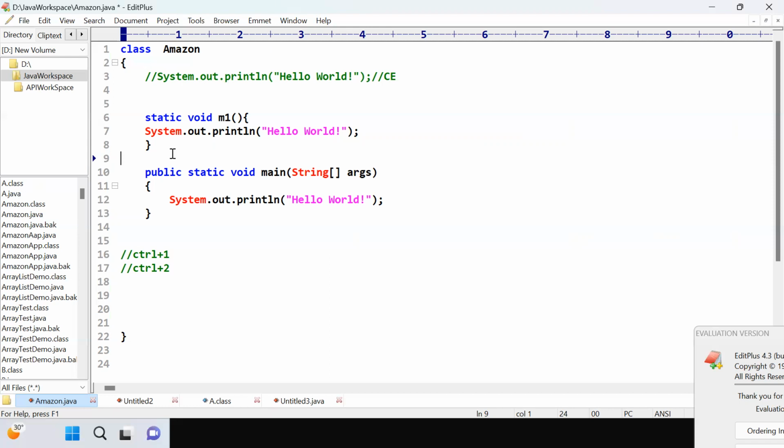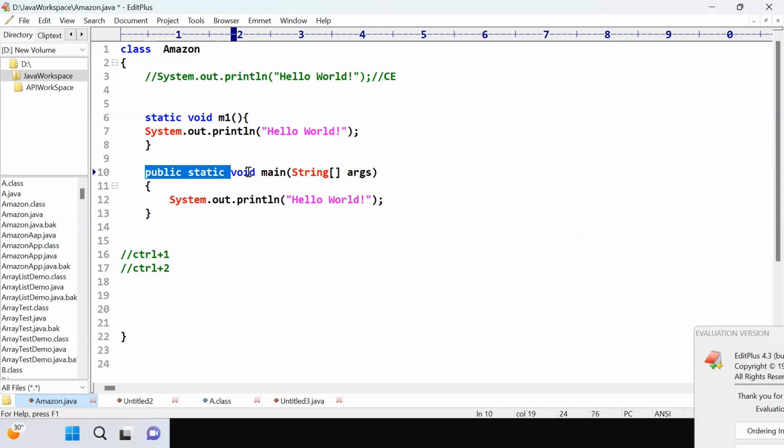What is the profit for that? The profit is that you do not have to write the same code again. Whatever repeated things are there, it will increase our productivity, increase the readability of the code, it looks good, and maintenance is also easy.